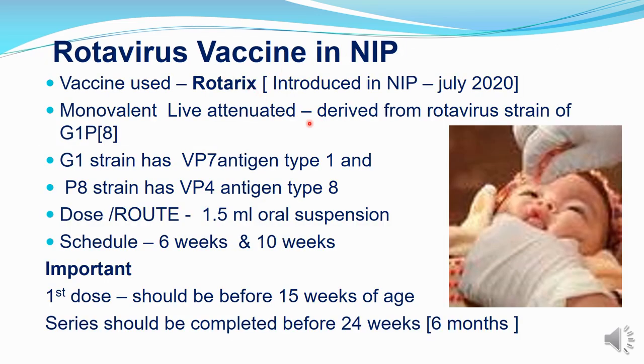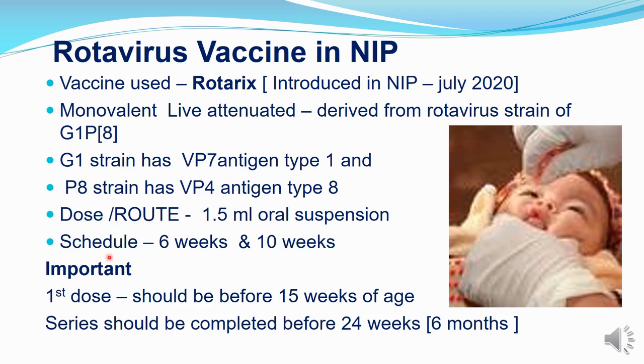Now come to the rotavirus vaccine in the Nepal National Immunization Program. Nepal introduced the rotavirus vaccine in July 2020, and the vaccine used is Rotarix. This is a monovalent live attenuated vaccine which is derived from rotavirus strain G1P8. The G1 strain has VP7 antigen type 1 and the P8 strain has VP4 antigen type 8. The dose is 1.5 ml and the route is oral, so it is an oral suspension.